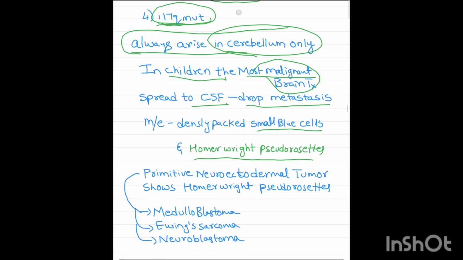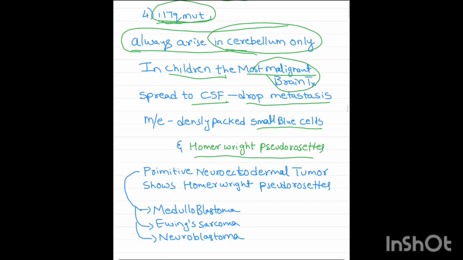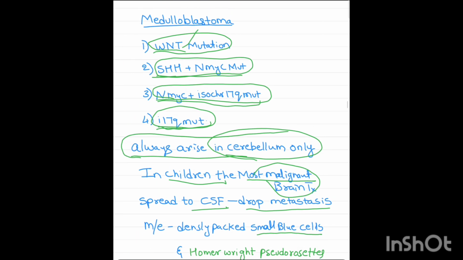Now, Homer-Wright pseudorosettes are seen in three types of tumors: medulloblastoma, Ewing sarcoma, and neuroblastoma. All these three tumors are primitive neuroectodermal tumors, that is, ectodermal tumors. I hope I am clear about the medulloblastoma.